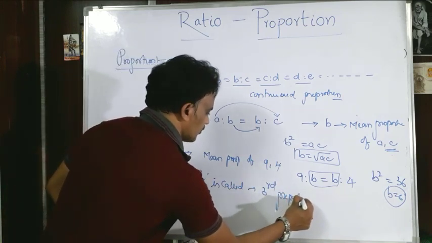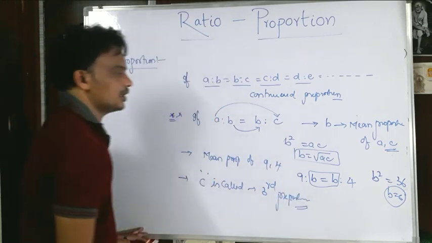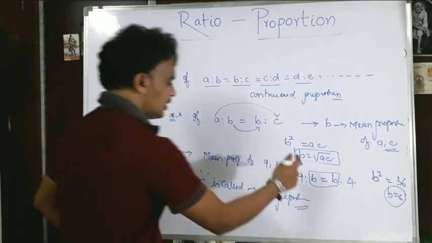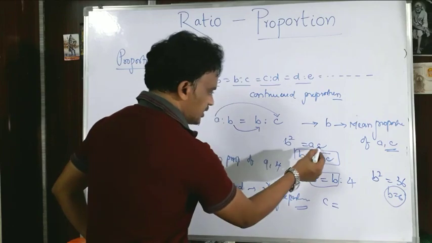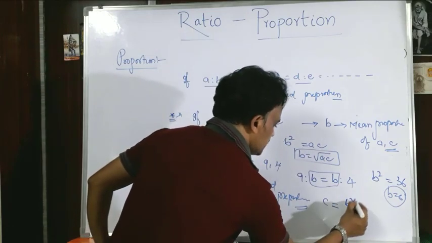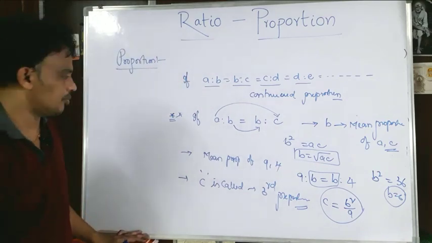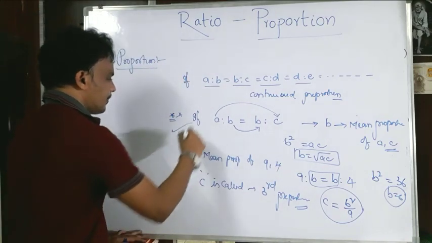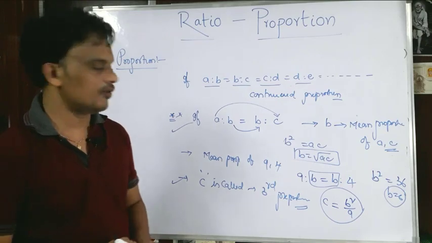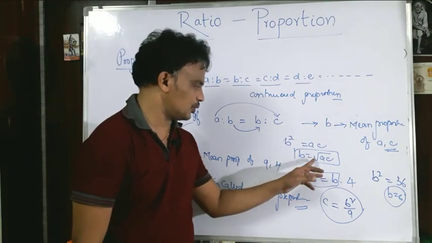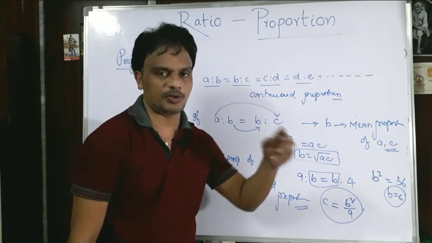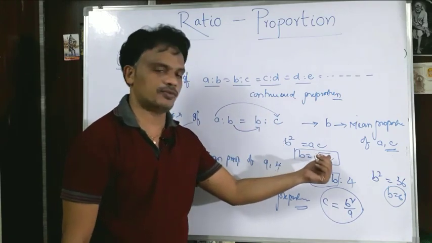What is it called? Third proportional. How to get the C value? C is equal to B square by A, and this is called the third proportional. Please focus on these two. The mean proportional of two numbers is the square root of A into C, I mean the product of the two numbers under the square root.